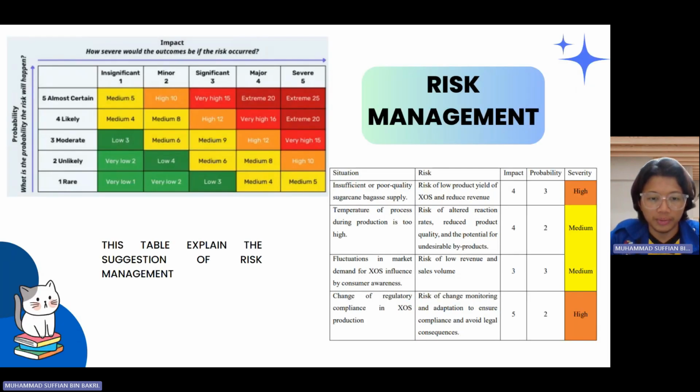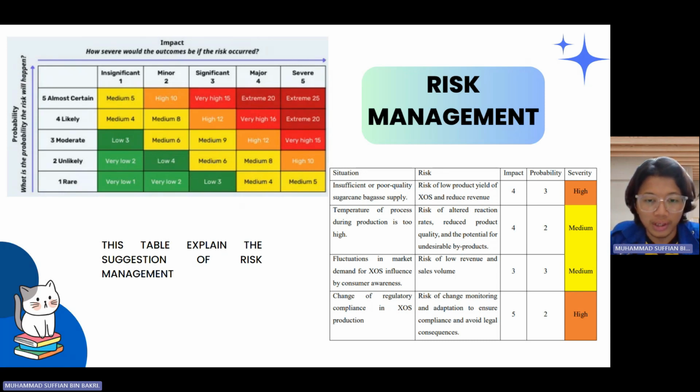So for the risk management, a risk matrix is used, and a risk matrix is visually represented as a table or a grid. For this project, a 5 multiplied by 5 grid was used as an example. It is a valuable tool organizations use during the risk assessment of project planning, operation management, or job hazard analysis. In addition, it can be used as an additional tool to assess the potential harm or disruption caused by risk.